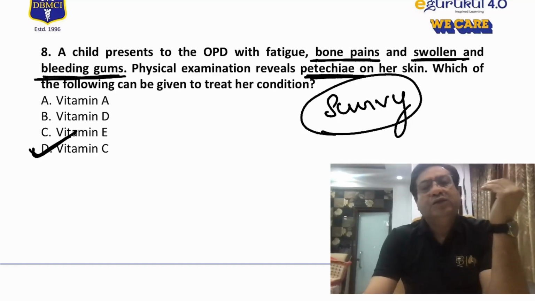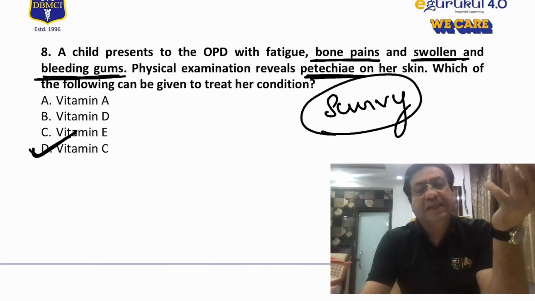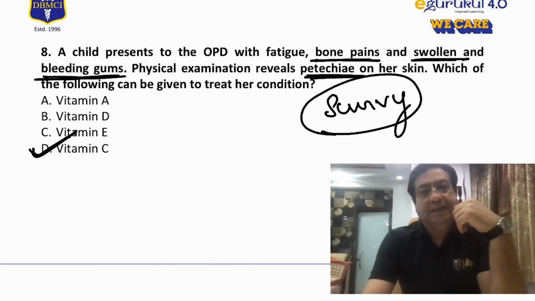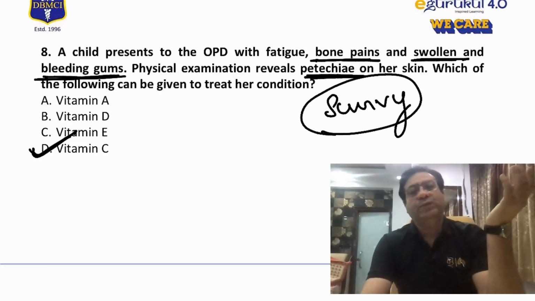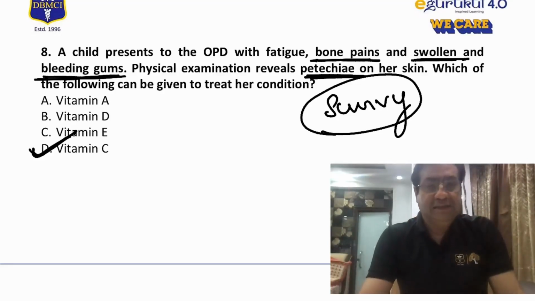Basically, our body is not able to synthesize vitamin C because of the deficiency of the enzyme gulonolactone oxidase. So we require vitamin C from the diet. So basically the green vegetables, the citrus fruits, they are known to provide us vitamin C. Our body is not able to synthesize vitamin C. And vitamin C is very important for collagen synthesis also.